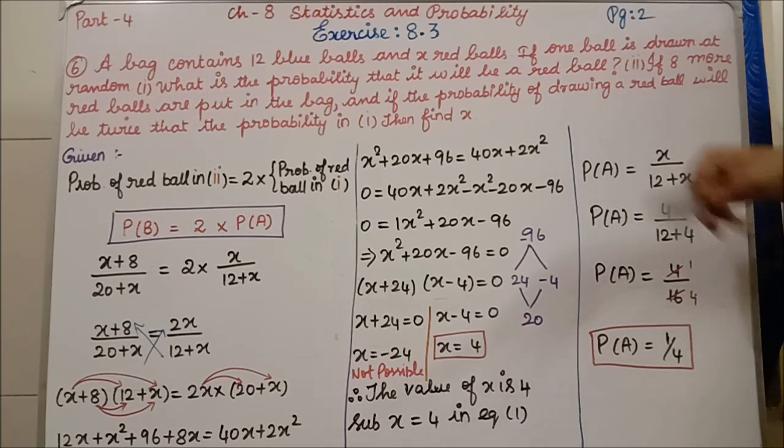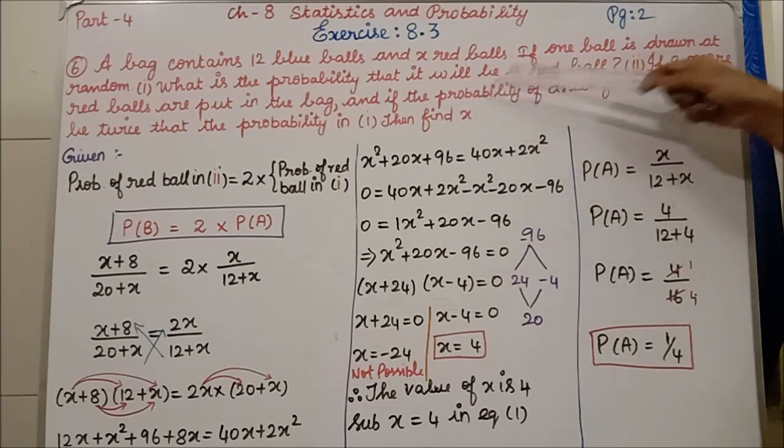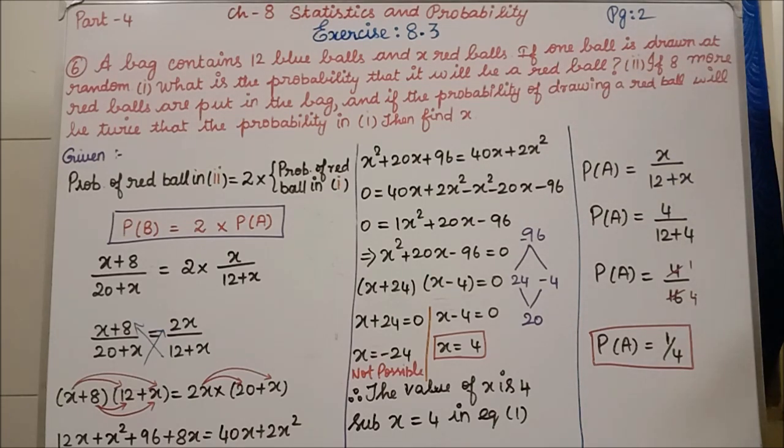They were asking for the probability that it will be a red ball in the first subdivision, so we have to find P of A. With x equal to 4, it is 4 divided by 12 plus 4, which is 4 divided by 16. 4 fours are 16, so cancelling, I get 1 by 4. So P of A equal to 1 by 4 is the answer for this question.